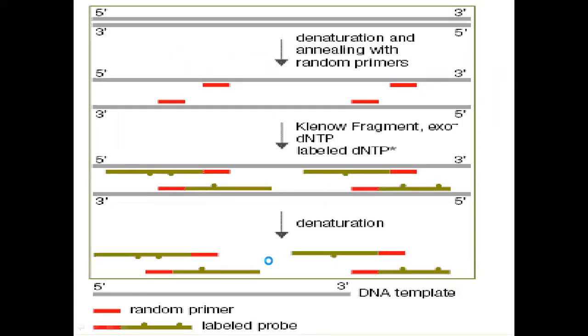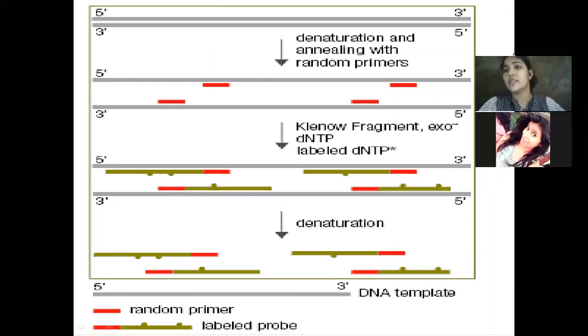End labeling of DNA. There are two methods that we have learned by far. One is nick translation, where you make a nick and then allow those nicks to be filled by the labeled dNTPs. Another one is primer extension, where you denature the double-stranded DNA and then add the primers. Those primers attach to the short part of the target DNA, and further extension of the primers happens as you proceed through the reaction.